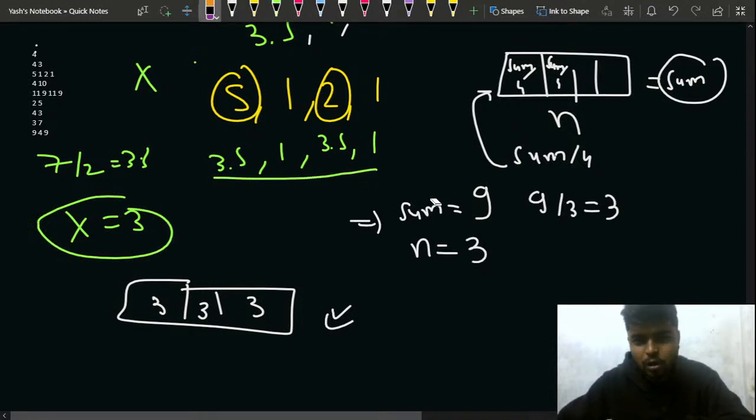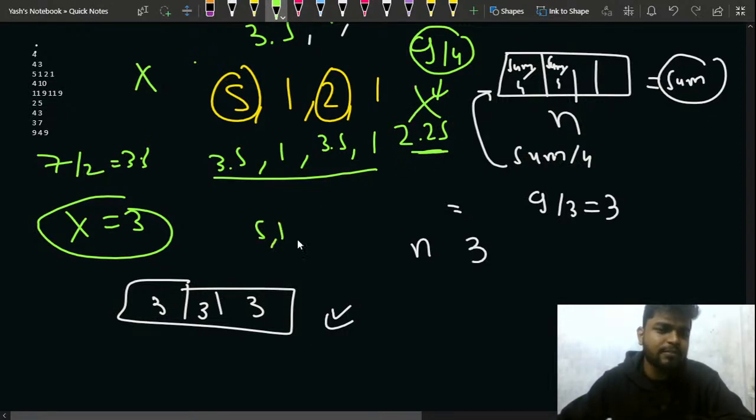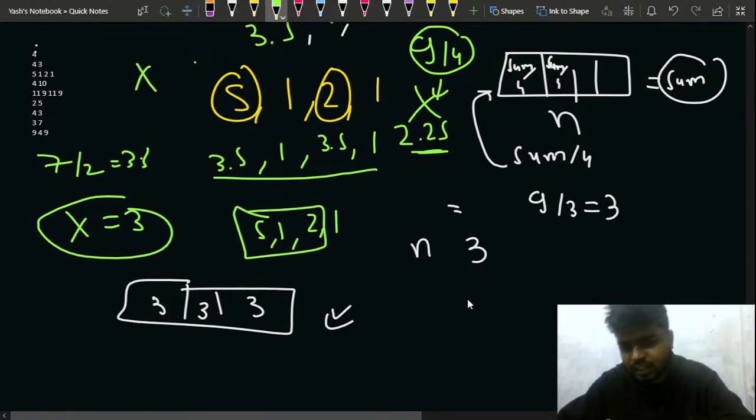Let's say if I took the sum of the complete array, that will be nothing but 5 plus 2 plus 7 plus 7, which is 9 over 4. If I divide 9 by 4, can I say that it is nothing but 2.25 or something like that? So I cannot, right? Let's say if I took 5 1 2 and 1 and I took this 5 1 2, so that gives me 8.